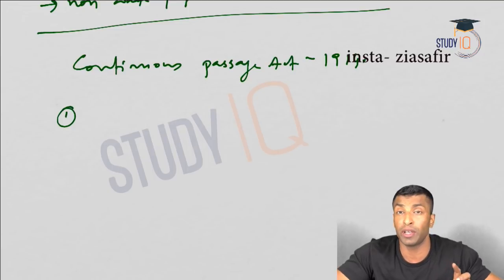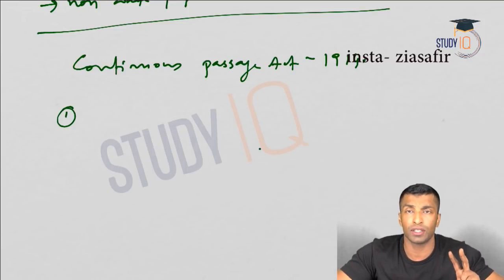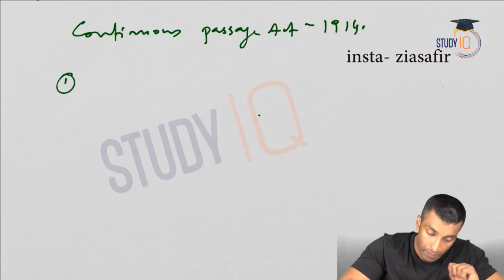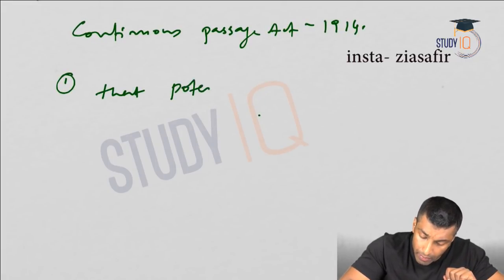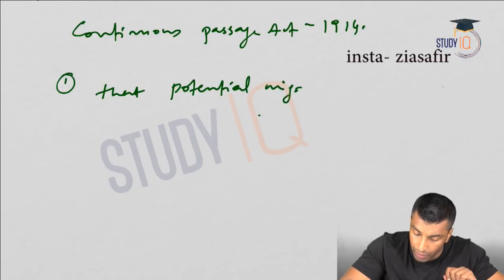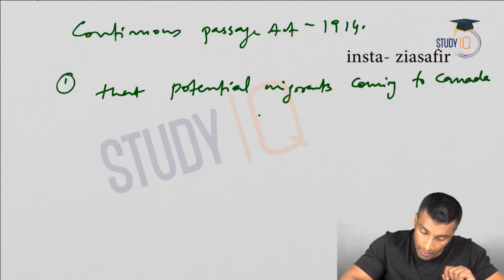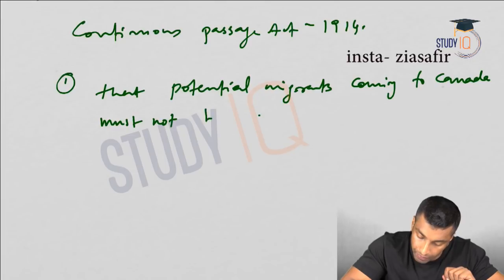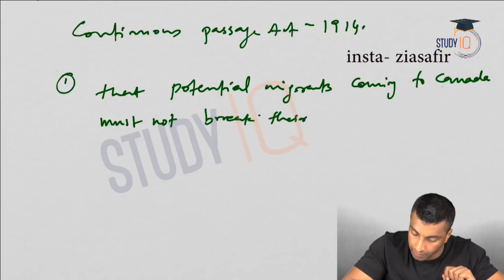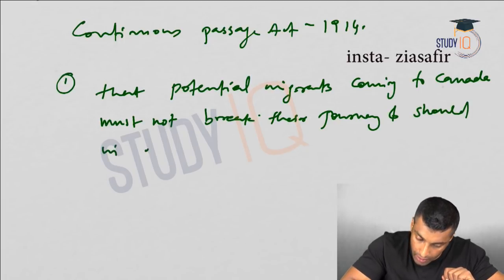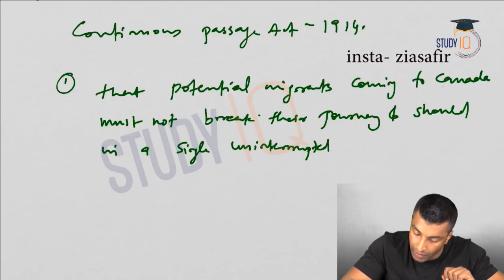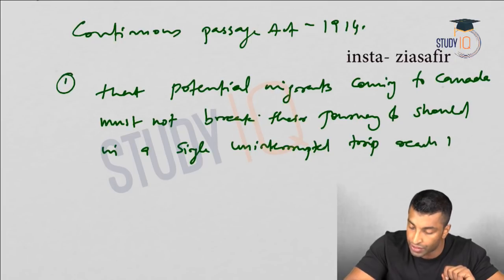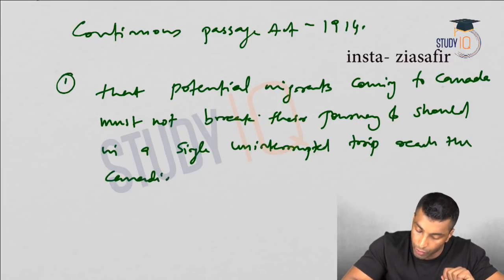The second condition is that there should be adequate financial balance with you. These are the conditions which have to be satisfied. Let me write it down. The first condition is that potential migrants coming to Canada must not break their journey and should, in a single uninterrupted trip, reach the Canadian port.